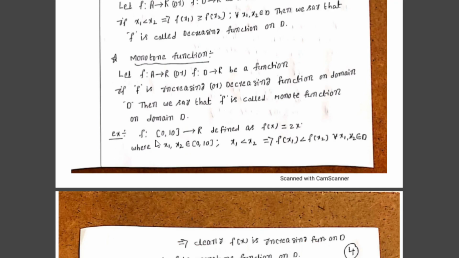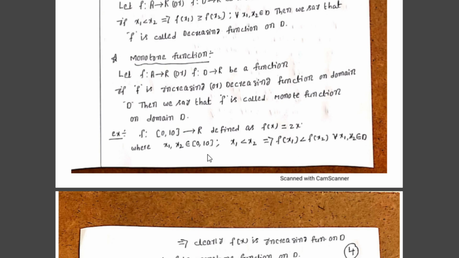Example, where f from the closed interval 0 comma 10 to R is defined as f of x equal to 2x. We clearly observe that the domain, the closed interval 0 comma 10, contains infinitely many rational numbers. Suppose x equal to 0, that implies f of 0 equal to 0; x equal to 1 implies f of 1 equal to 2; x equal to 2 implies f of 2 equal to 4; x equal to 3 implies f of 3 equal to 6.